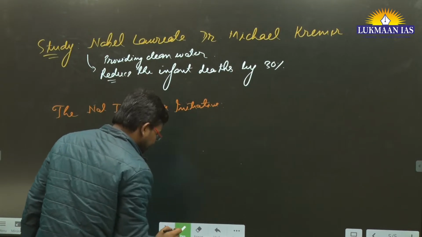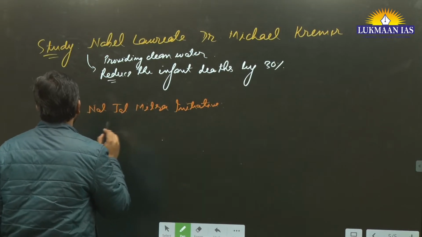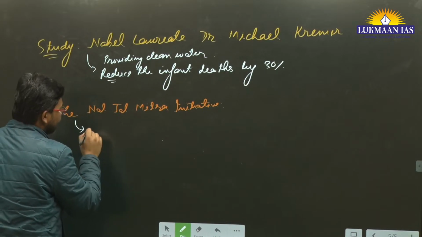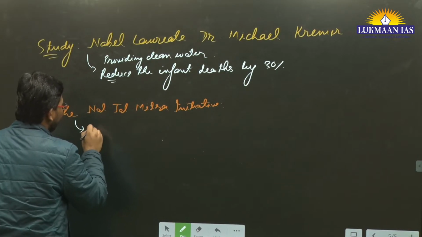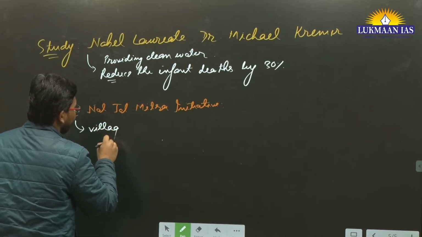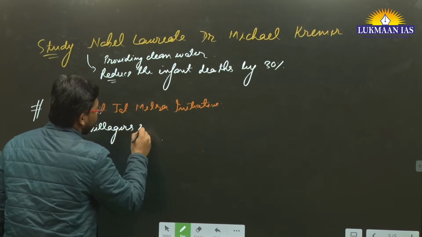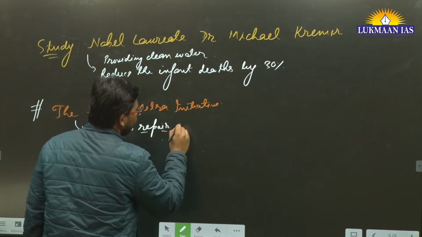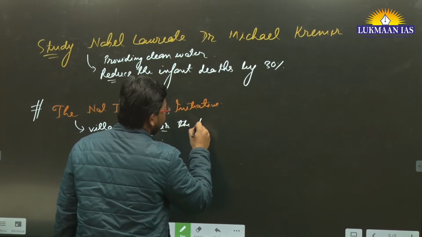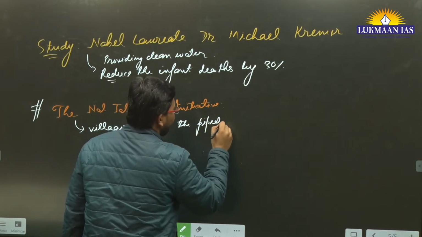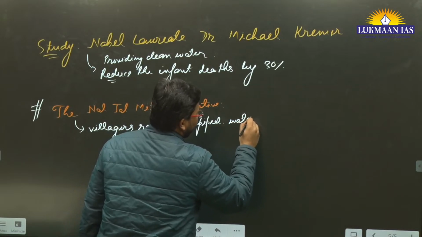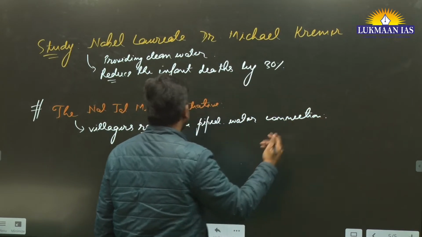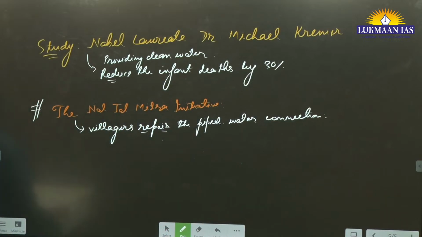So this Nal Jal Mitra initiative is basically equipping the villagers so that they can repair. Okay, under this, villagers do the minor repair. Okay, villagers repair the piped water connection. It is a specialized program under this particular scheme itself.